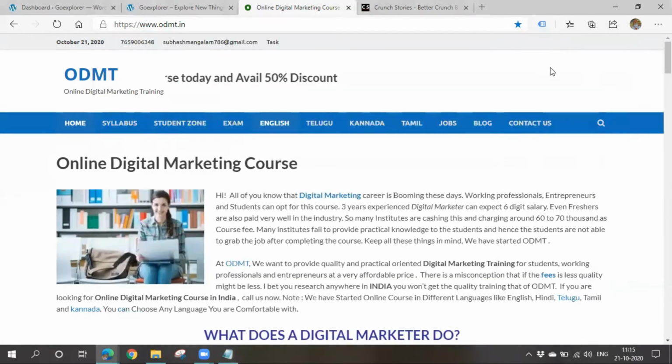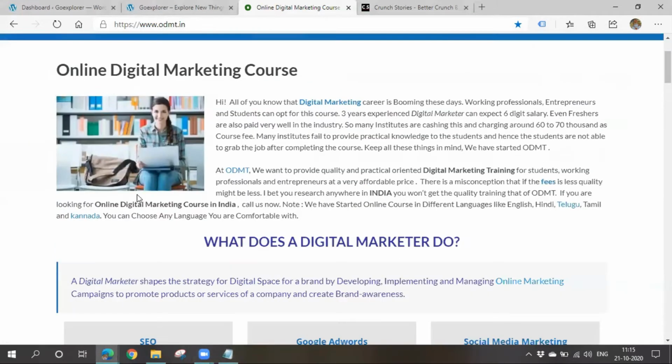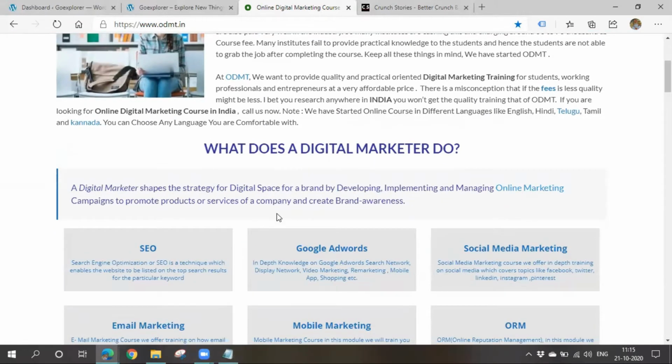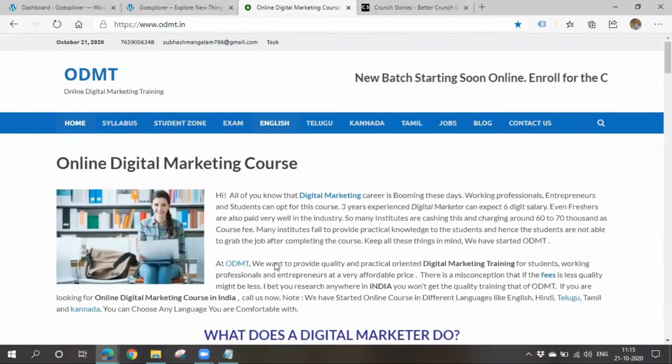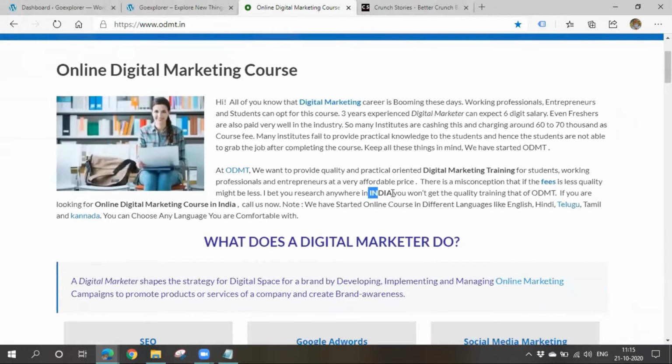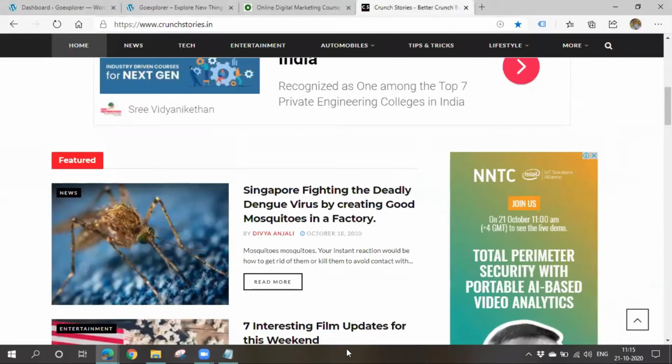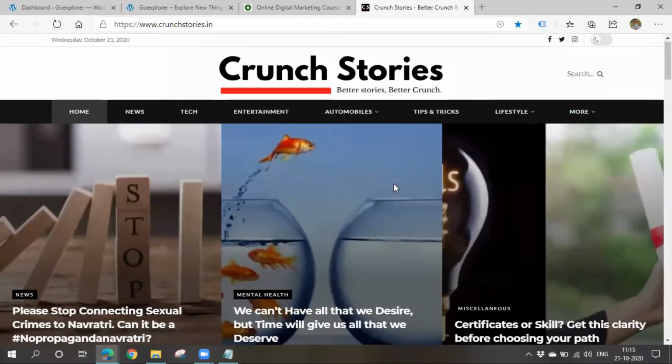When you go for a website, see, this is a page. Will this page change continuously? No, ma'am. If you come after a year also, there might be small changes. You might see some slight changes, but the whole page will not change. But if you go for a blog, the blog will be changing constantly.